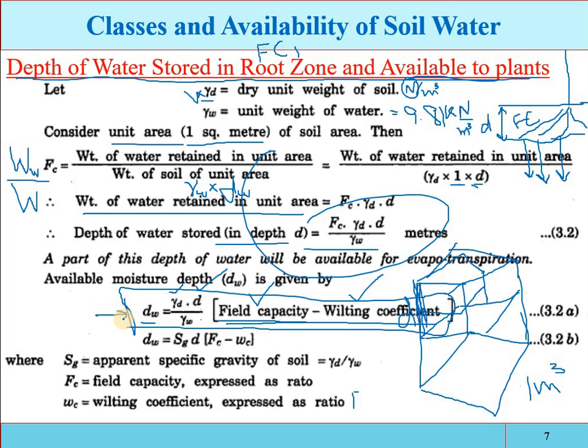So remember, when the water content reaches the permanent wilting point, then you have to apply the irrigation. And how much irrigation will be applied to raise the water level from the wilting coefficient up to the field capacity, that will be the depth of water. Okay, so the available moisture content to the plants is this one.